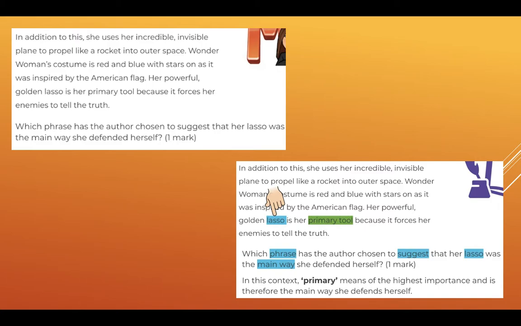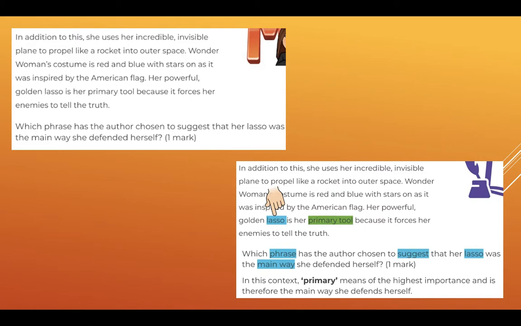Okay, and in the question, it's saying you need to, which phrase. So phrase is an important keyword. Suggest is an important keyword. Lasso, of course, is a keyword. And main way is a keyword. So if you find those words in the text, they could help you.